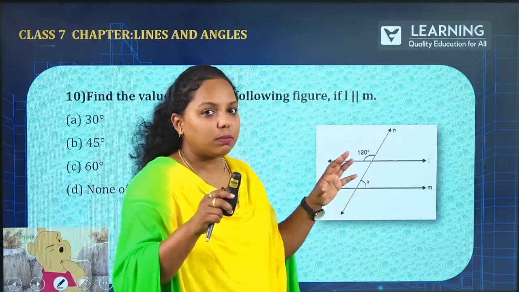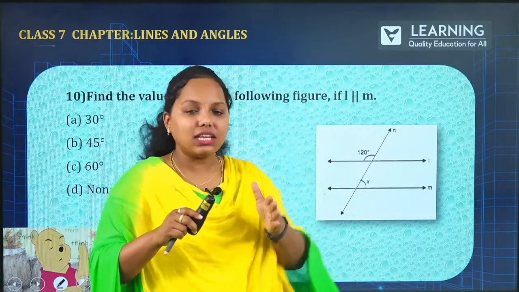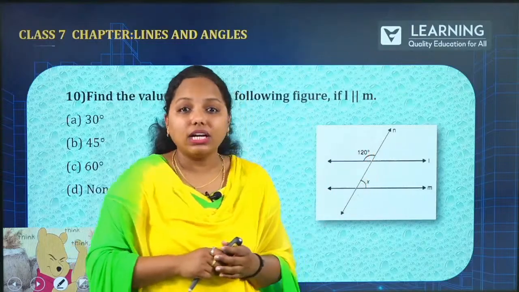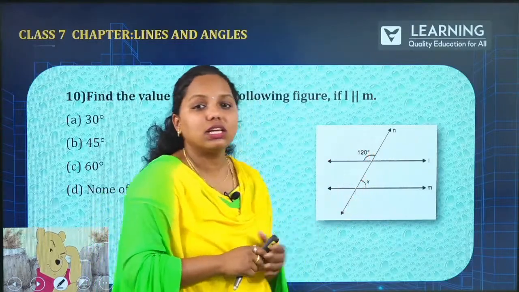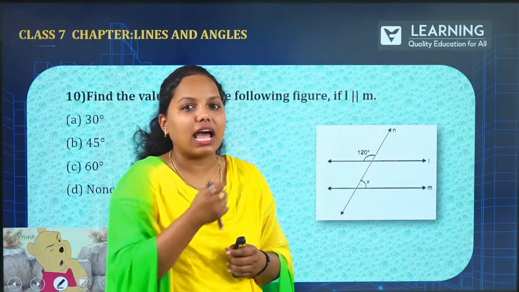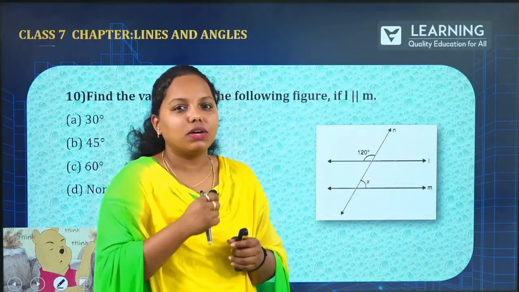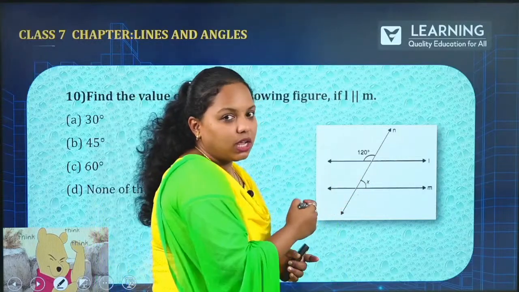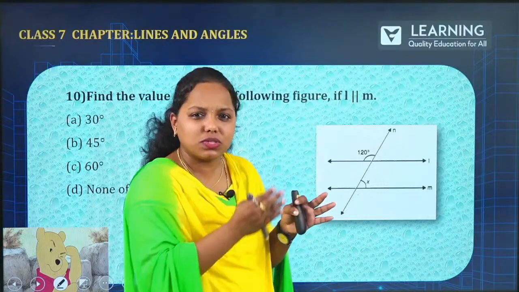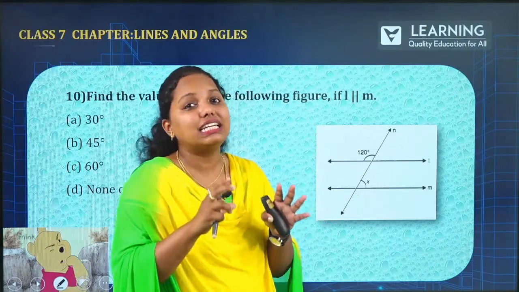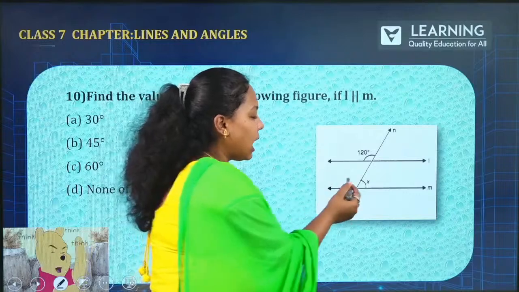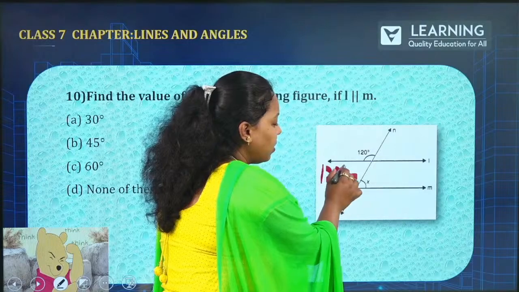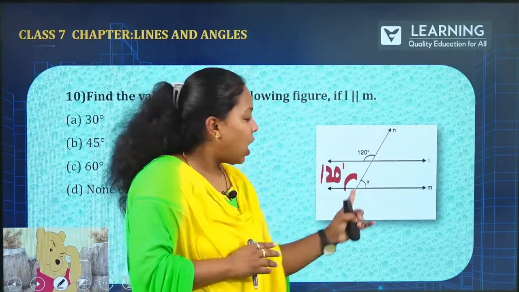Now I hope you remember, if there are parallel lines and a line is cutting them, that is called a transversal. This angle is 120 degree. But they are asking x, what is the value of x? As I said just now in the 9th question, we discussed F shape or reverse F shape. It is the corresponding angle. When a transversal cuts the parallel lines, corresponding angles are equal. So this angle is 120 degree. Why? Because corresponding angle.